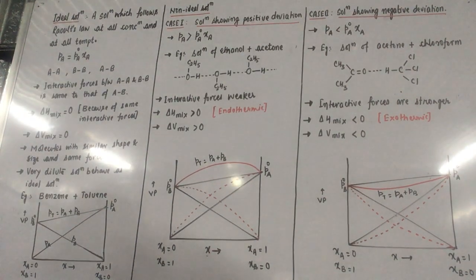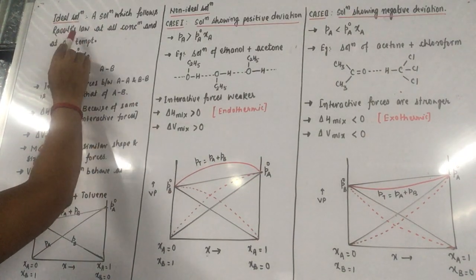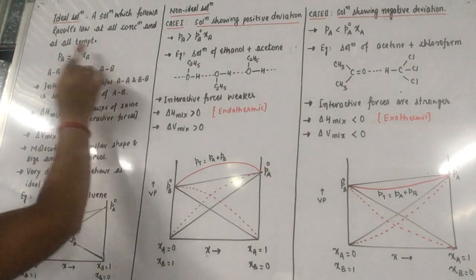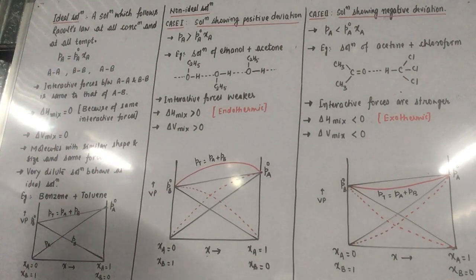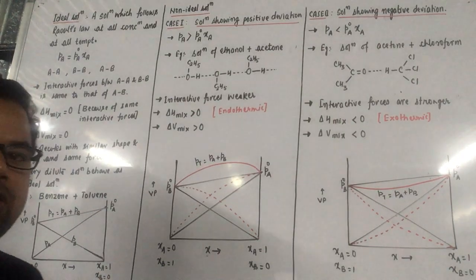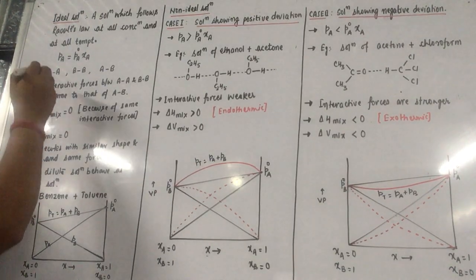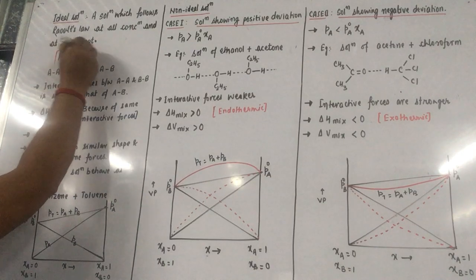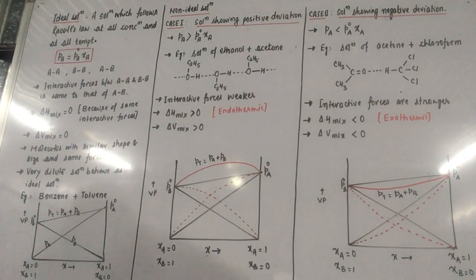Ideal solution. So, what is an ideal solution? A solution which follows Raoult's law at all concentrations and at all temperatures is called an ideal solution. एक ऐसा सॉल्यूशन जो रॉल्ट्स लॉ को फॉलो करता है सारे कंसंट्रेशन और टेम्परेचर के लिए, वो कहलाता है आइडियल सॉल्यूशन. Now if it follows Raoult's law, we know that it will obey this equation: PA will be equal to P naught A into X.